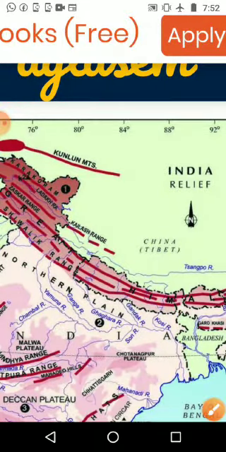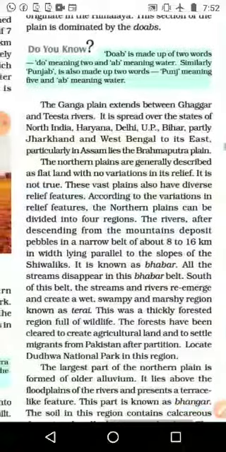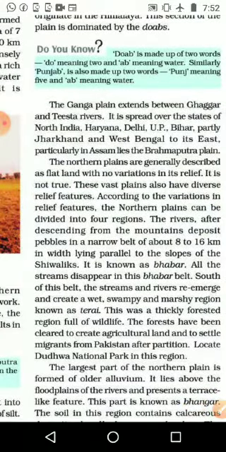When we talk about the Indian situation, it reaches West Bengal, and we can see the states Haryana, Delhi, UP, Bihar, West Bengal, even part of Madhya Pradesh, all coming under this northern Ganga plain. It is spread over the states of North India, that is Haryana, Delhi, UP, Bihar, partially Jharkhand and West Bengal, and to its east, particularly in Assam, lies the Brahmaputra plain.